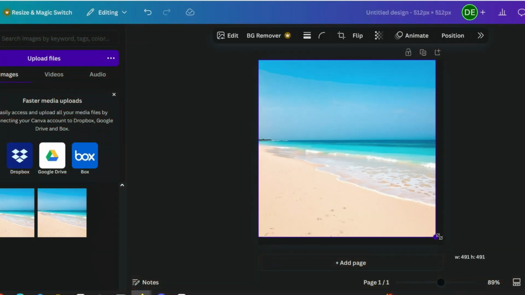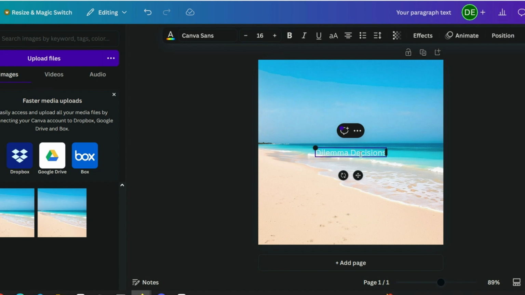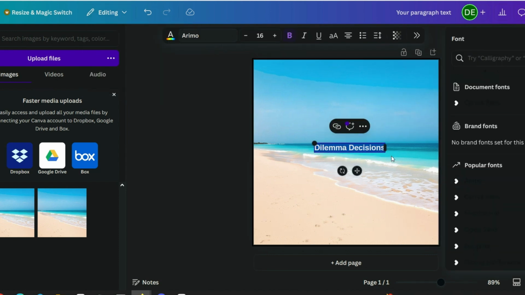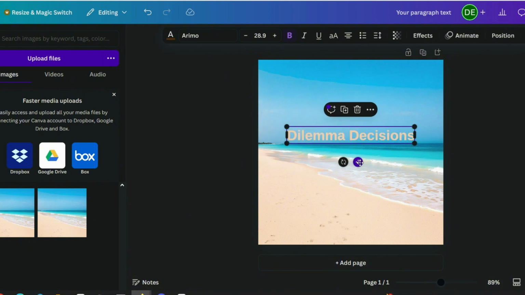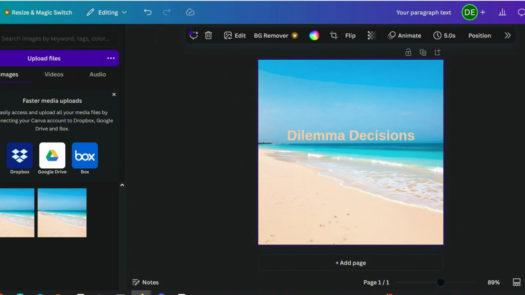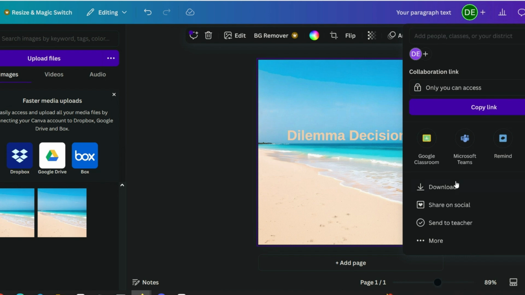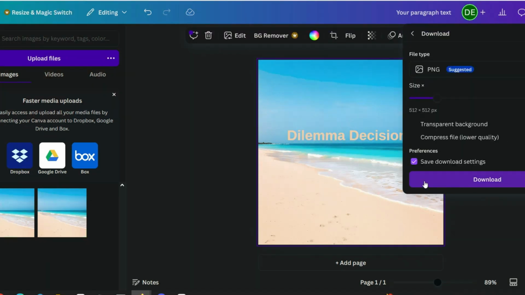Once you have your background image, place the text with your chosen YouTube channel name over it. Make sure the text is clear and visually appealing. Download the finished design from Canva. Upload your new profile picture to your YouTube channel. Go to your YouTube channel, click on the profile picture, and upload the image you just created.